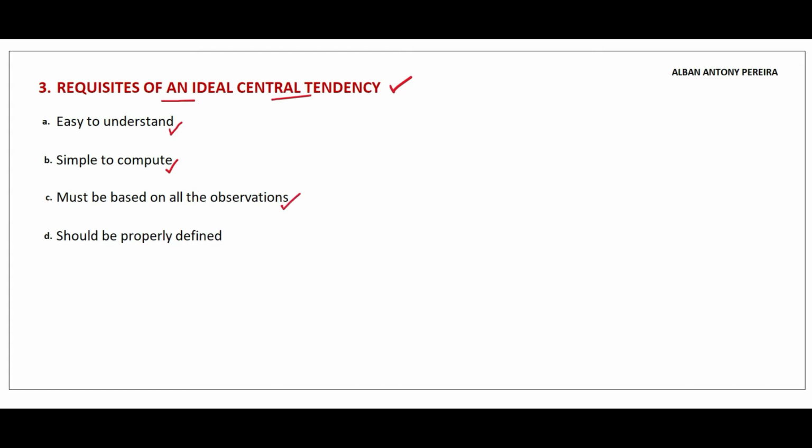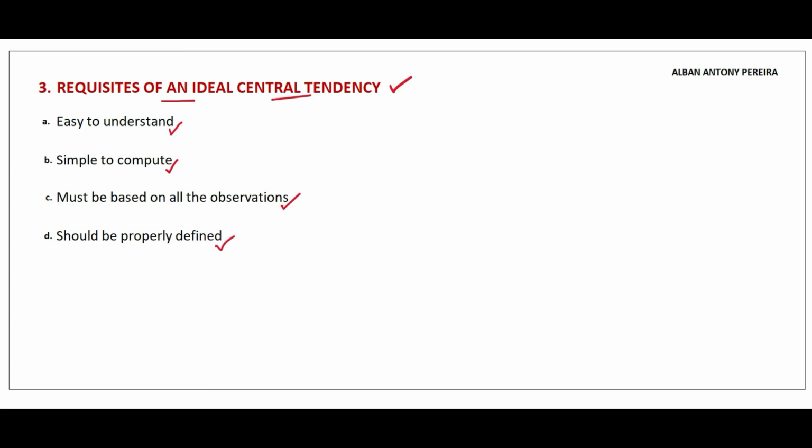Thirdly, it must be based on all the observations. All the observations in the sense different values given as data in the problem. We should consider all the values or the observations and then find the central tendency. In that case, it would definitely be called an ideal central tendency. And the last aspect is it should be properly defined.